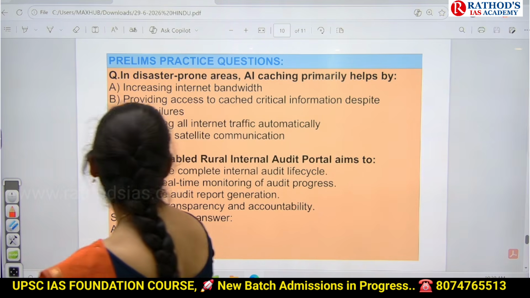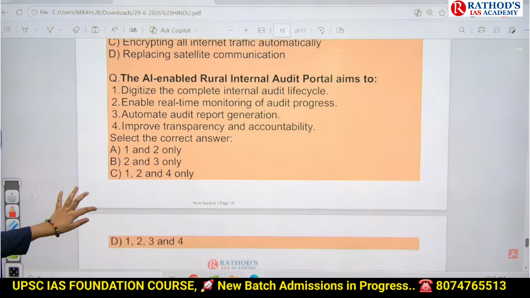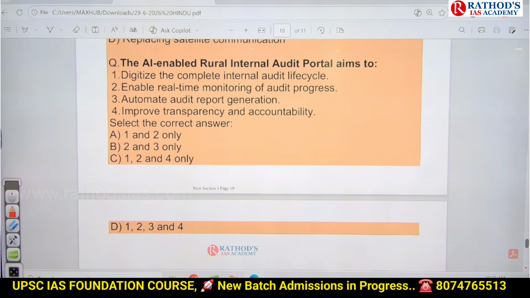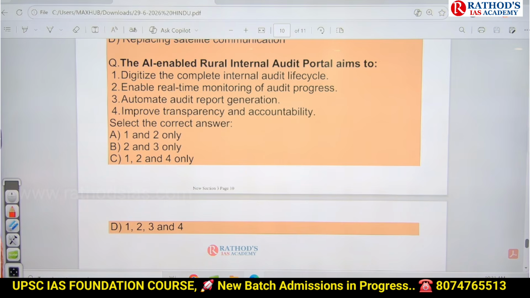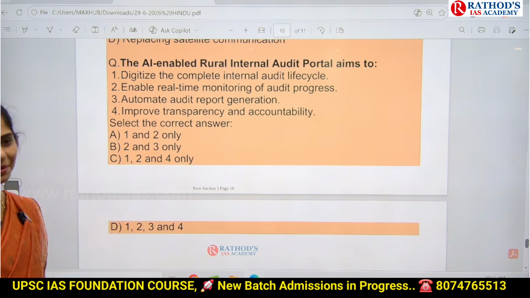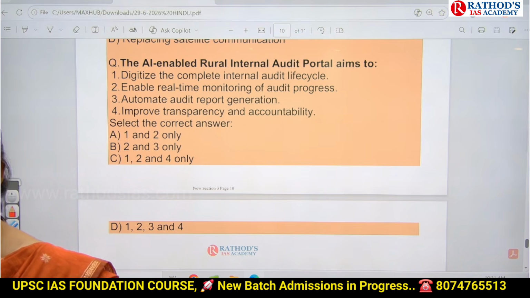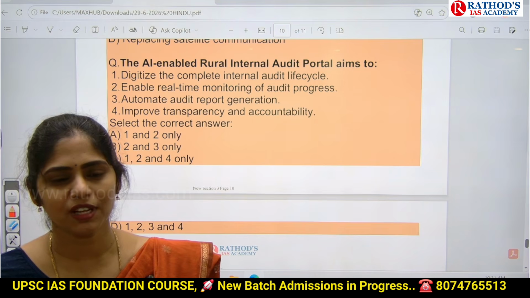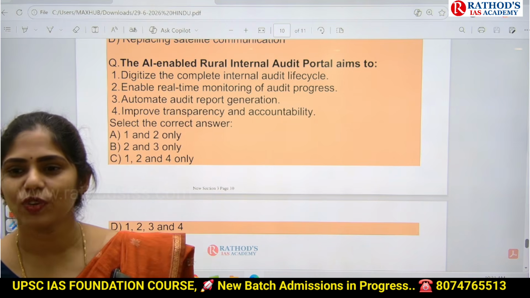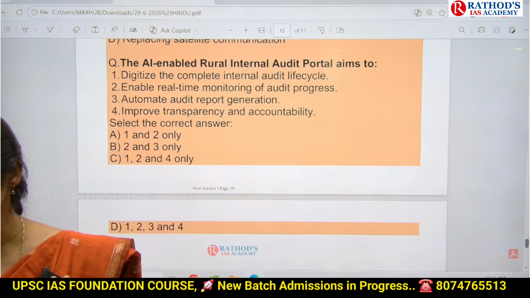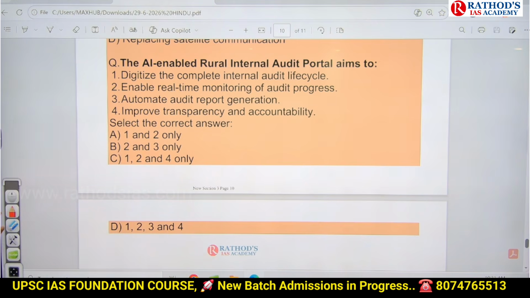Okay, and see this next one. AI enabled rural internet audit portal aims to: first one, digitalize the complete internal audit lifecycle; to enable real-time monitoring of audit progress; automate audit report generation; improve transparency and accountability. For sure, improved transparency and accountability will be there. That is a core part of your governance. After polity is done, your sir will be explaining all those things: what is transparency, what is accountability, and how government is improving that. That is part of your governance and also ethics. So 4 will be there for sure.